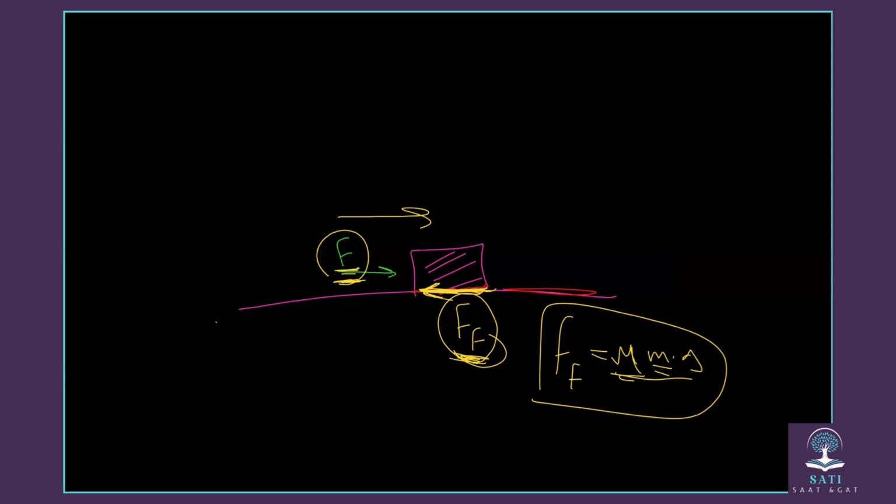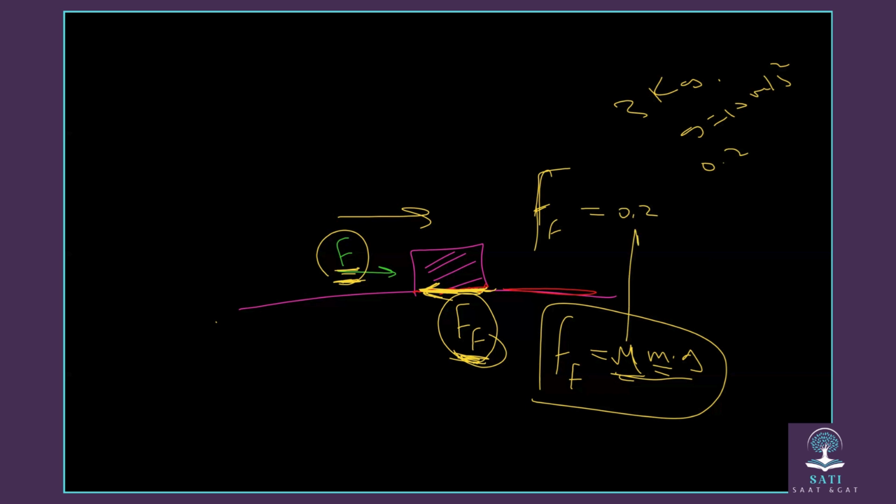Okay, if I have now an object, and the question is find the friction force. Find the friction force of an object that has a mass of 3 kilograms, and gravity when you weigh it is going to be around 10 meters per second squared, and the coefficient of friction is, for example, 0.2. In this case, we're going to multiply 0.2, which is this one now, by the mass, which is 3, times what? 10. So 3 times 10 is 30. 30 times 0.2 is going to be 6 Newton.